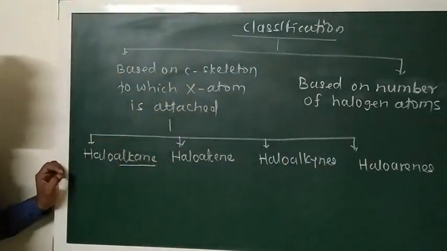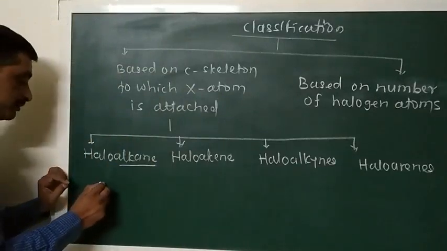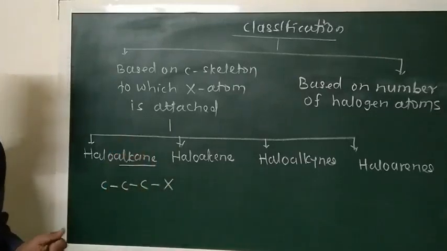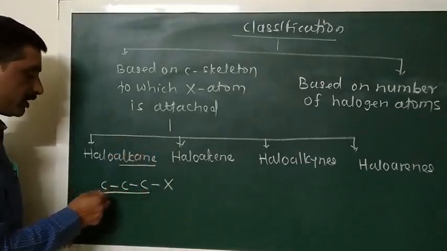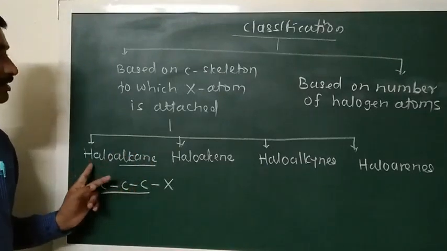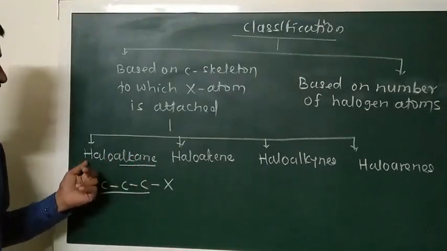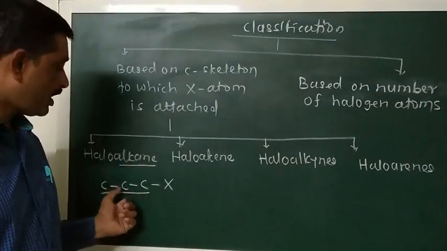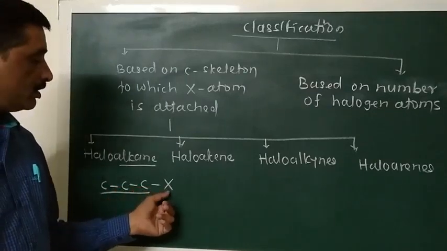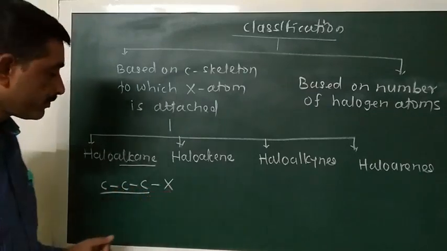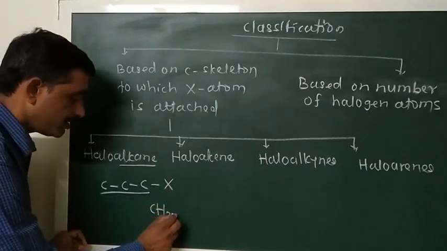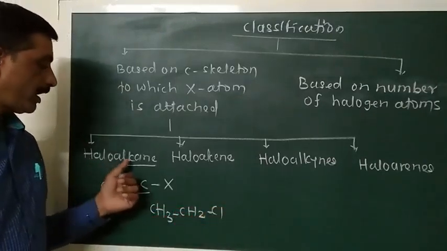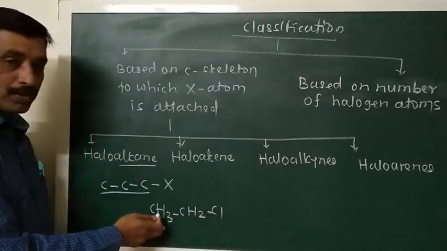Haloalkanes. Here the parent compound is an alkane. When a halogen atom is attached to a carbon skeleton containing a carbon-carbon single bond, then such a halogen derivative is known as a haloalkane. So haloalkanes consist of a carbon-carbon single bonded skeleton to which a halogen atom is attached. The example of such a compound we consider here is CH3CH2Cl. This is an example of a haloalkane. It is known as chloroethane.